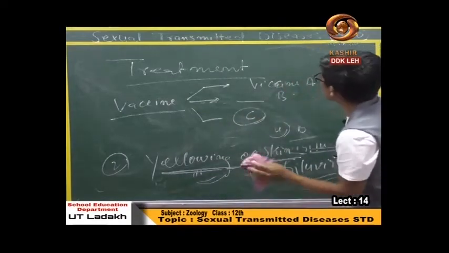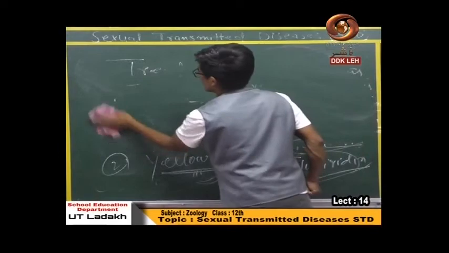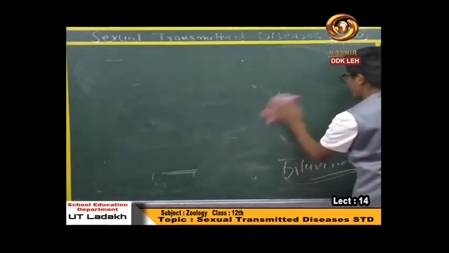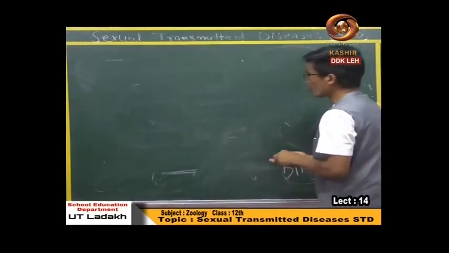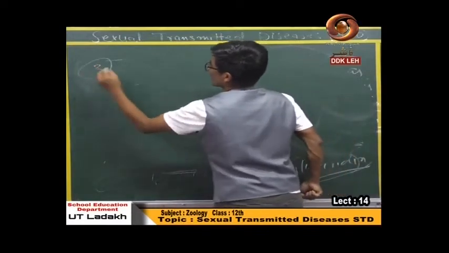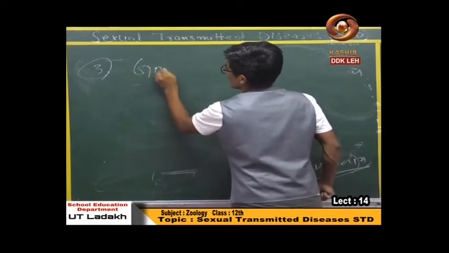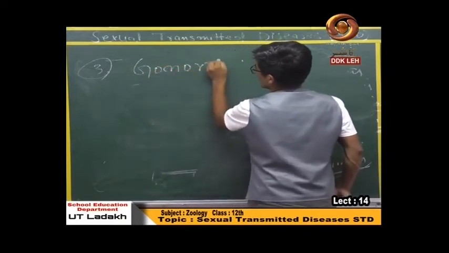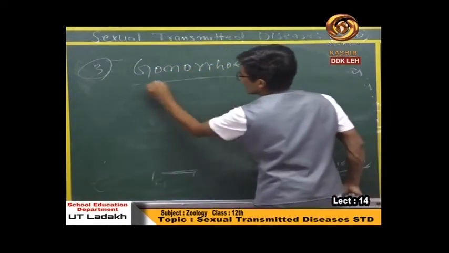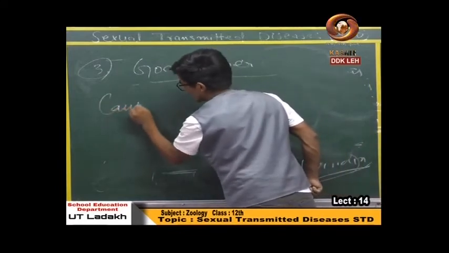The next sexually transmitted disease is gonorrhea. This is one of the most common sexually transmitted diseases. First important is causes.